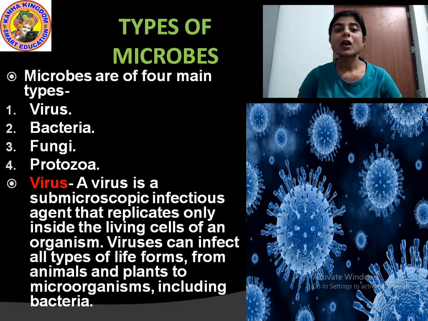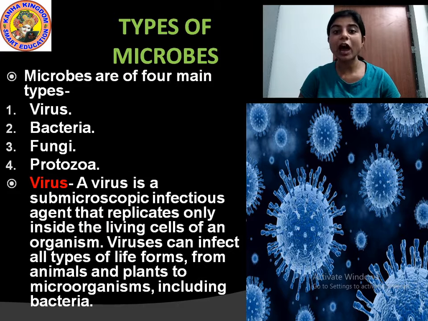But once it comes in contact with a living creature, it can replicate itself. Replicate means it can grow, from one virus to a numerous number of viruses. It can spread. To spread, it needs a living creature.